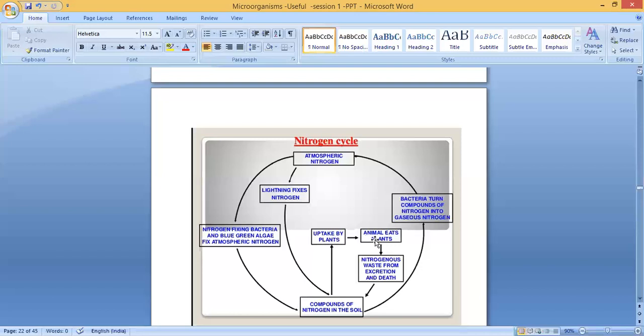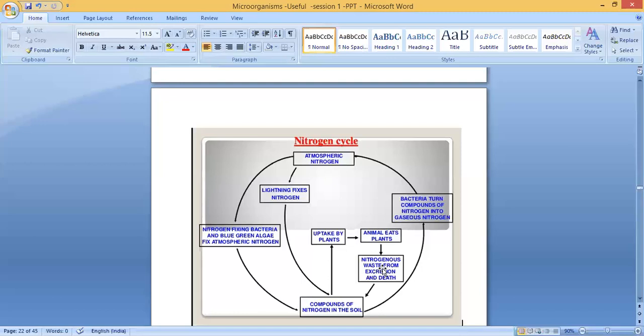This plant is eaten by what? It is eaten by animals or herbivores. So animals eat plants. Then what will happen to these animals? After a few years or a few days, they will die, and also their excreta will come out. So what is happening? Their nitrogenous waste comes from excretion and death. So they will die, and also, as I told you, their excretion. What happens after death?